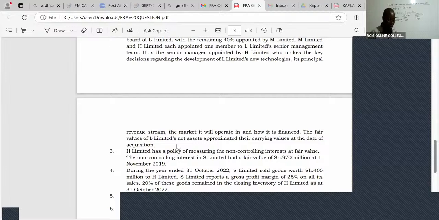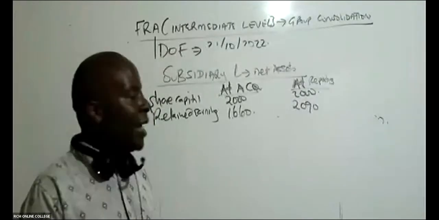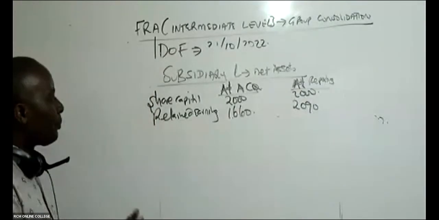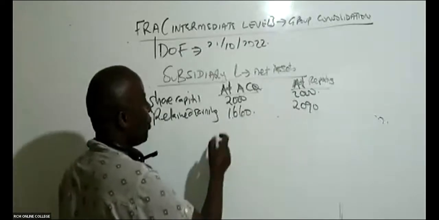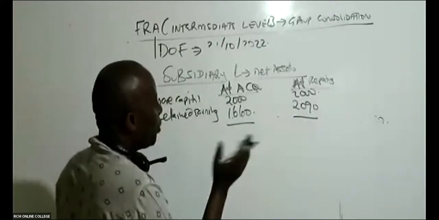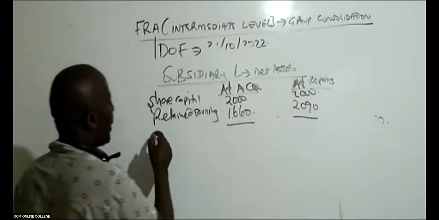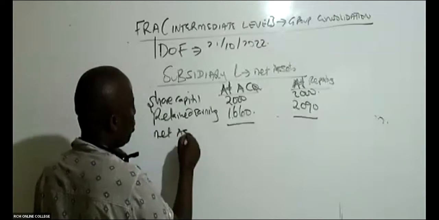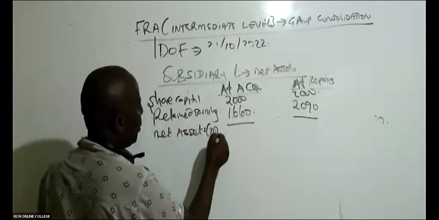So there was no revaluation surplus or revaluation losses, no fair value adjustment, and therefore no depreciation on the fair value adjustment. Also, nowhere in the entire question are we told that L did business with H. So no upstream unrealised profit.